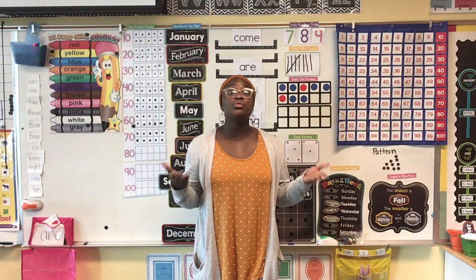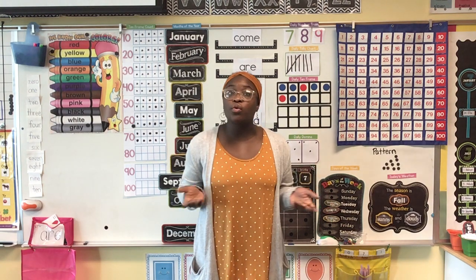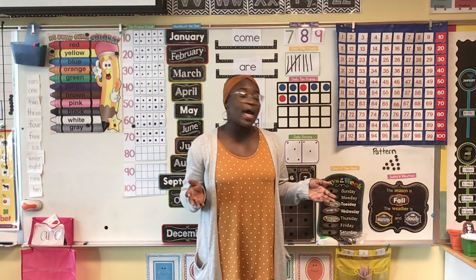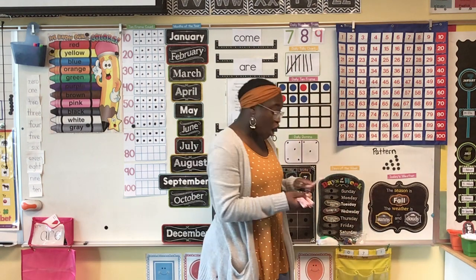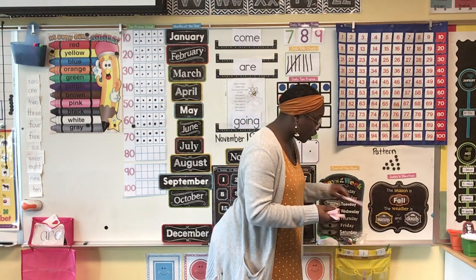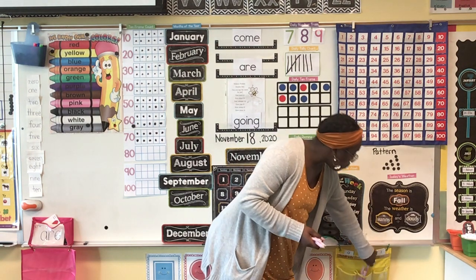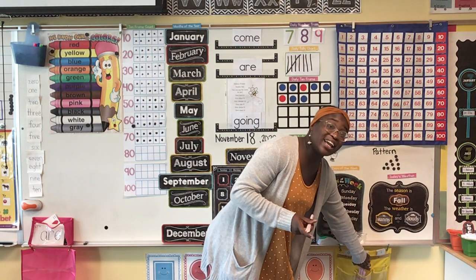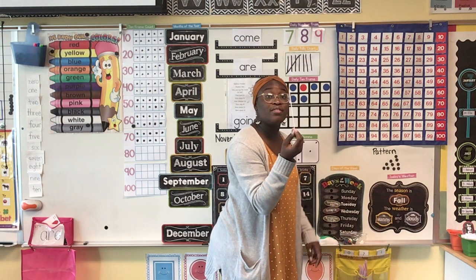Now, we are going to go ahead and count our straws today. And remember, our new skill that we've been learning about is counting by tens. But I know we've got practice because we've been doing it in our calendar, haven't we? So let's go ahead and count our straws by 10. Here we go. 10, 20, 30, 40, 50, 60, 70, and then we have our single straw, 71.